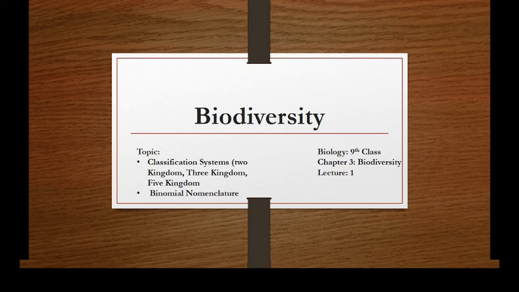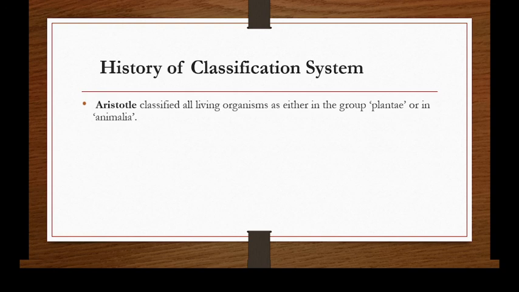In this video lecture, we will study classification systems, which will include two kingdom, three kingdom, and five kingdom systems of classification. And then we will discuss binomial nomenclature and its significance. First of all, we will see what is the history of classification systems.